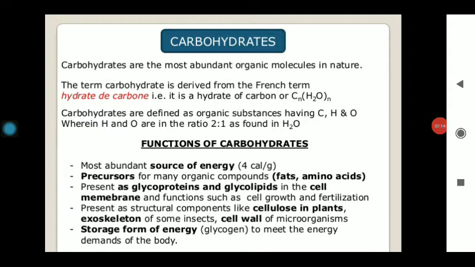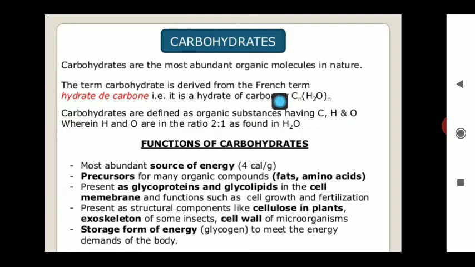Carbohydrates are the most abundant organic molecules found in nature, because all types of living systems, like plants, microbes, and animals, are made up of different classes of carbohydrates. The term carbohydrate is derived from the French term hydrate de carbone. It means hydrates of carbon, as I have explained. The basic general formula of these hydrates is Cx(H2O)y, or you can say Cn(H2O)n, where n is an integer which may be 1, 2, 3, 4, whatever.